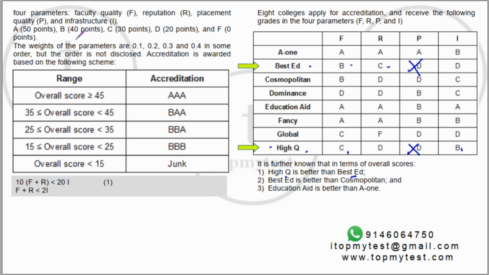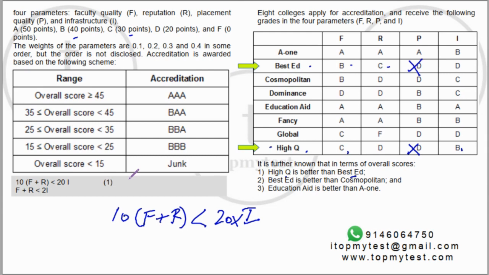B and C, the difference is 10 points. C and D, difference is 10 points. So 10 points into rating for F plus rating for R. Okay, this is the gain which best ed had. Now high Q overcame this grade. Okay, how? This is a difference of 20 points, rating for infrastructure, right? Which means I can write this: F plus R is less than 2I. F plus R should be less than 2I.